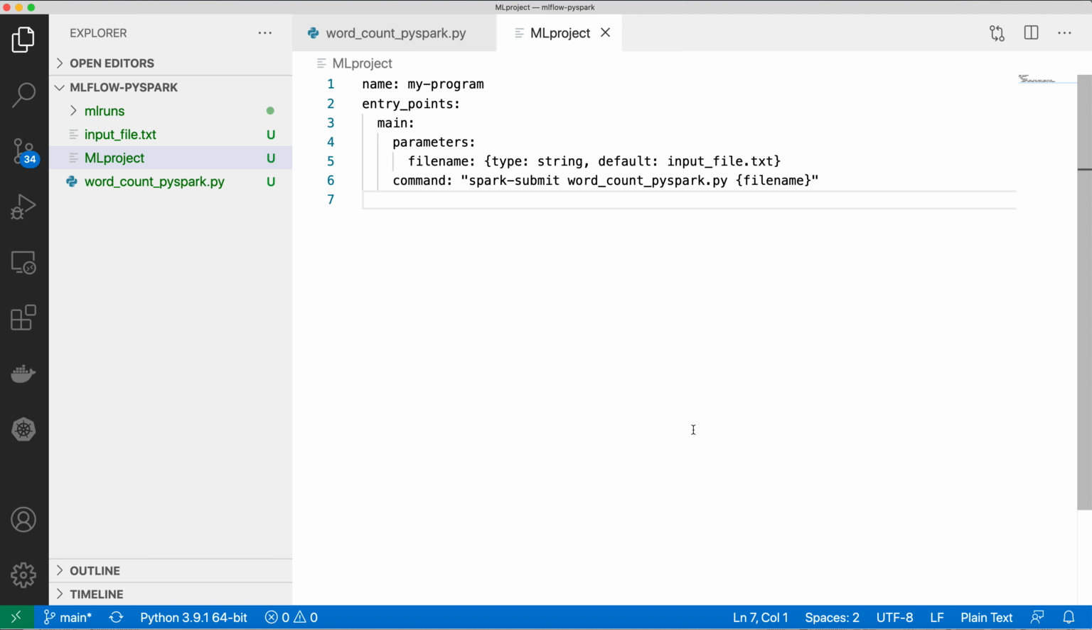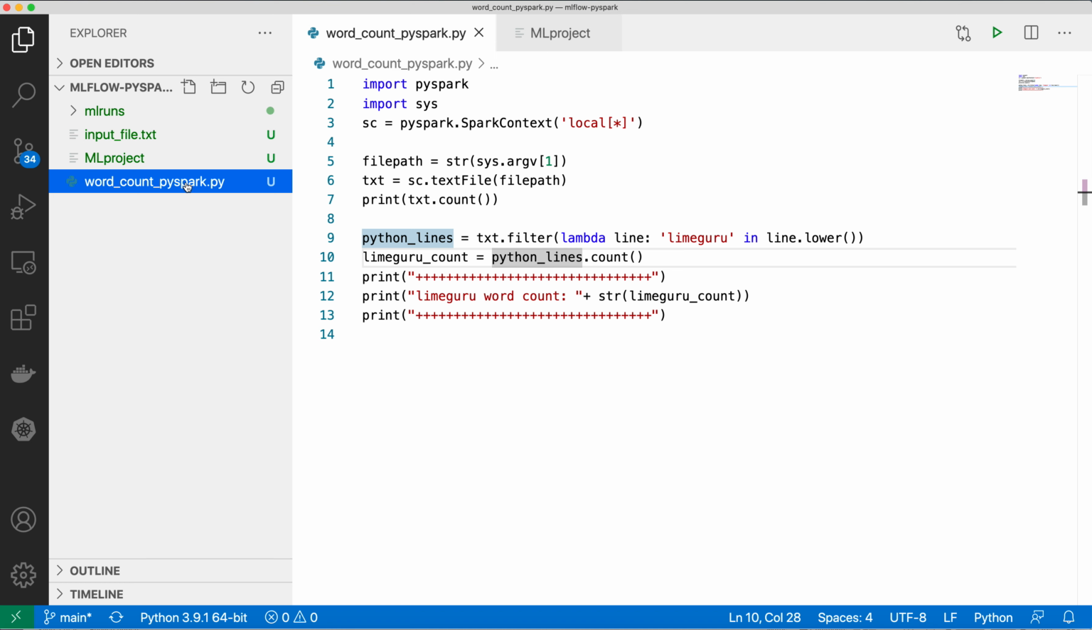So let me tell you that in this example I'm going to write one word count PySpark program, and then we are going to package it using MLflow projects notation, and then we will be running that MLflow project. Similar to this PySpark program, you can run any data science code, whether it's Python, PySpark, or other than PySpark or Python. You can run anything, but just as an example, I'll be showing you this word count problem.